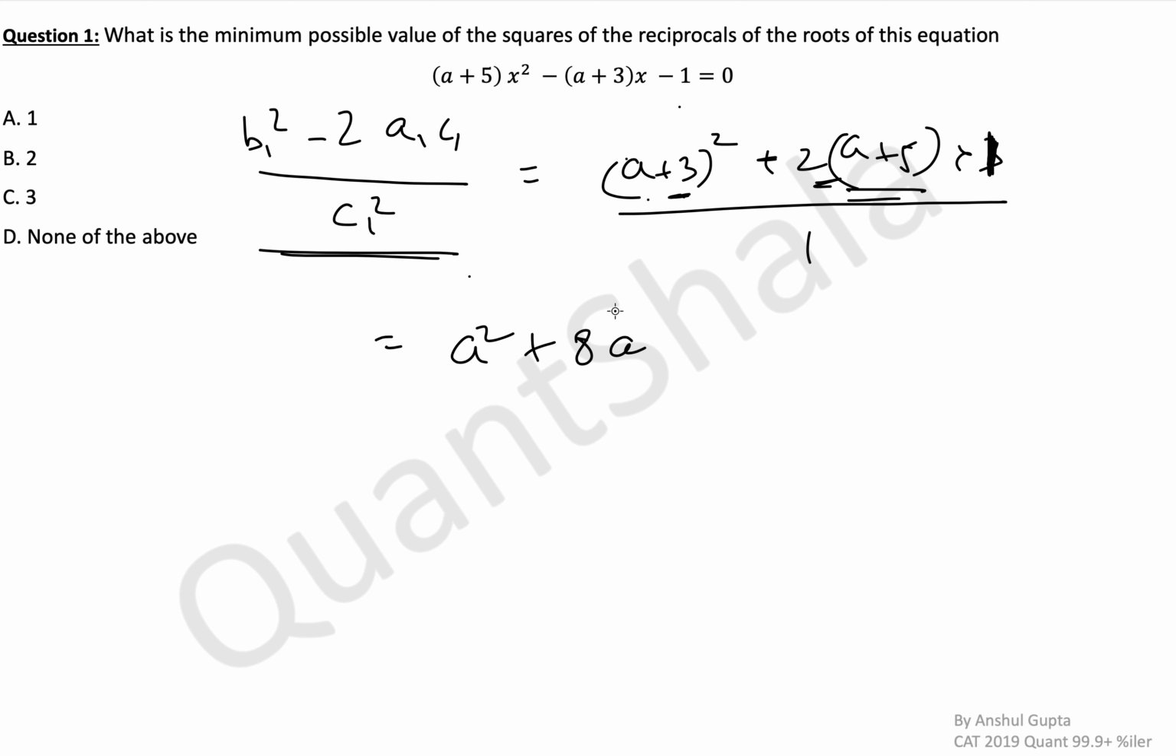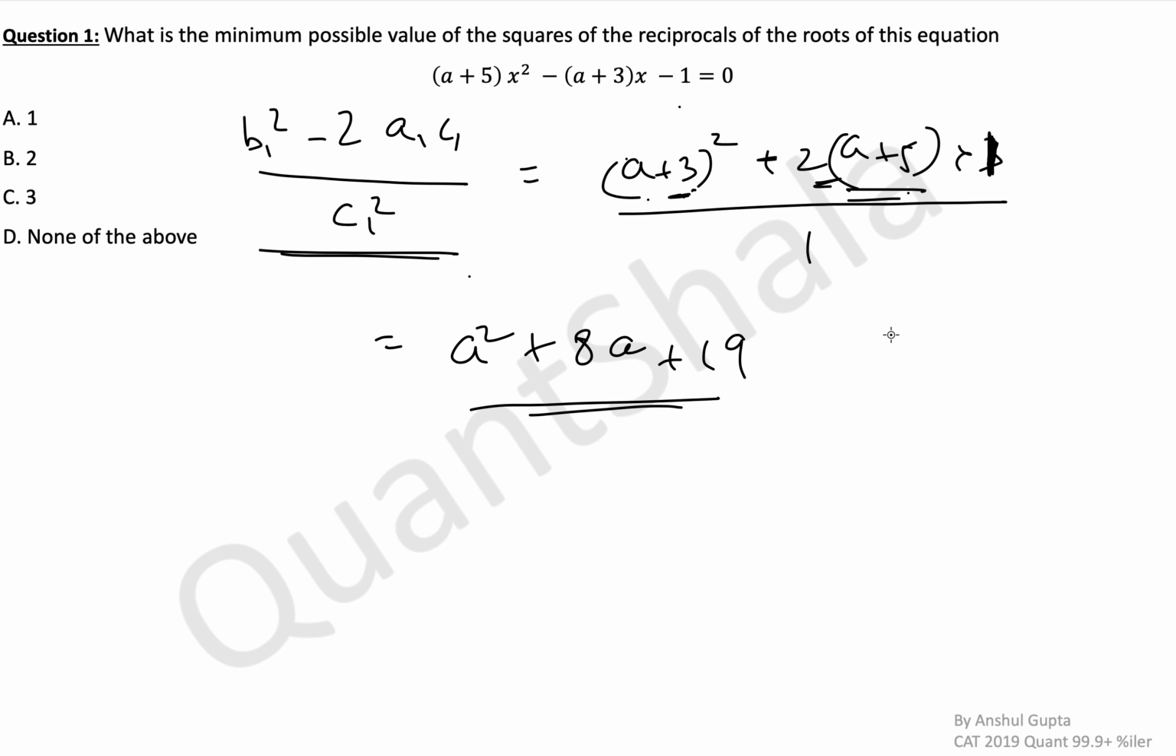Try to do some of these things in your solutions also, so that you don't write each step. Try to do some of those mentally. Plus you'll have 9 from here and then 10 from here. So you get 8a square plus 8a plus 19. And now we're supposed to find the minimum value of this.